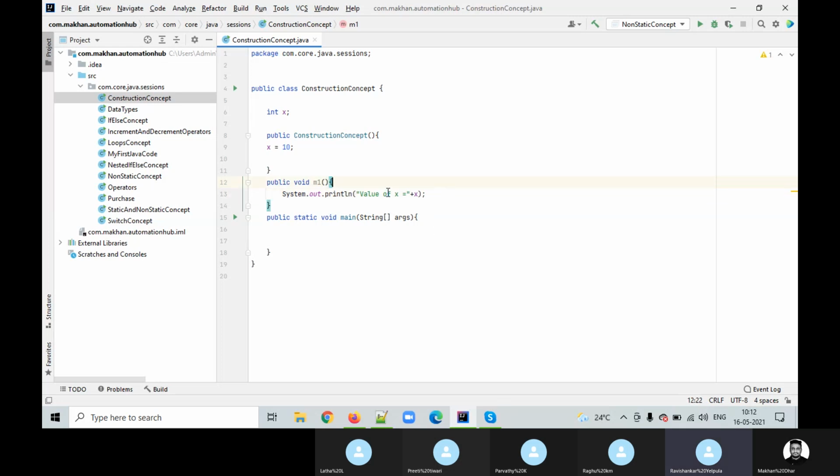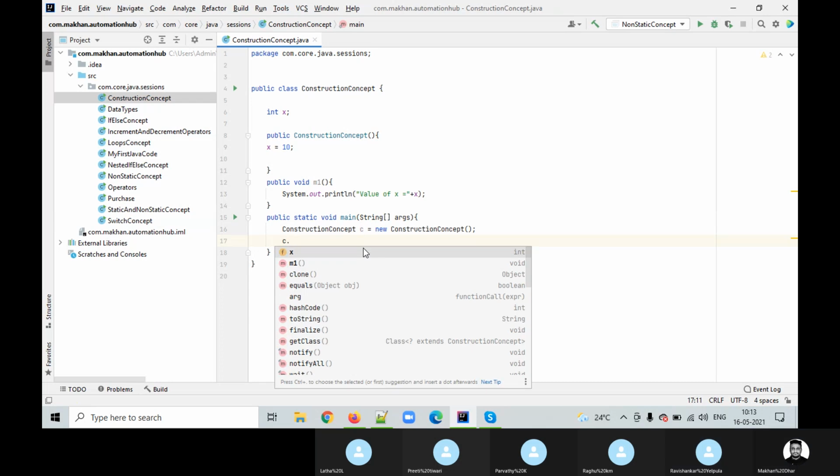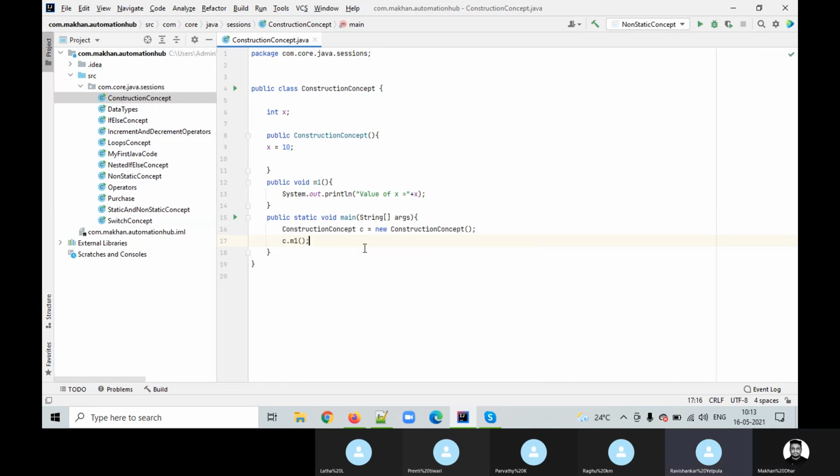Now go to public static void main, create an object and call that method m1. Okay, run the program.